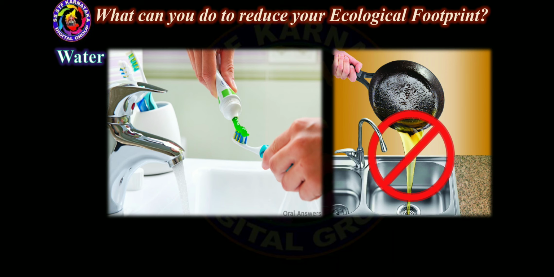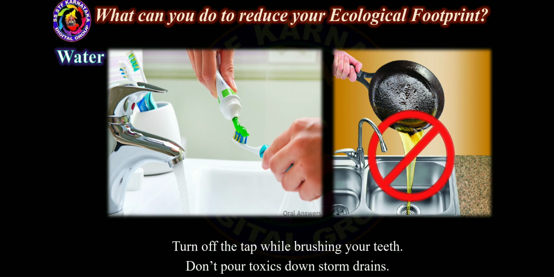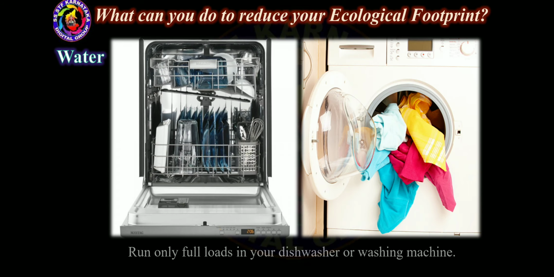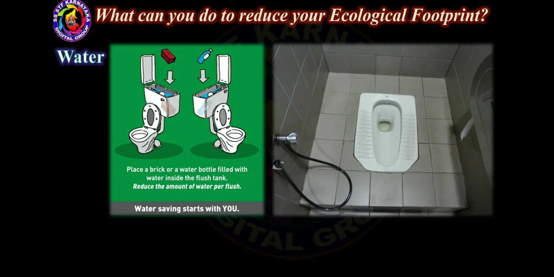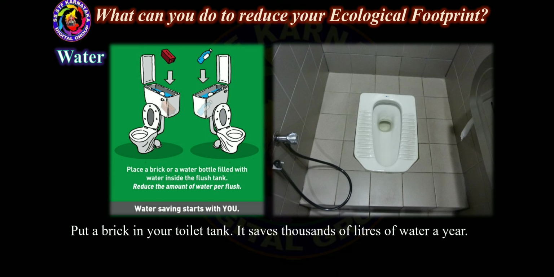And the next, to reduce your ecological footprint, very important, is water. Turn off the tap while brushing your teeth. Don't pour toxics down storm drains. Run only full loads in your dishwasher or washing machine. Put a brick in your toilet tank. It saves thousands of liters of water a year. Use Indian type, that is squatting toilets, more.